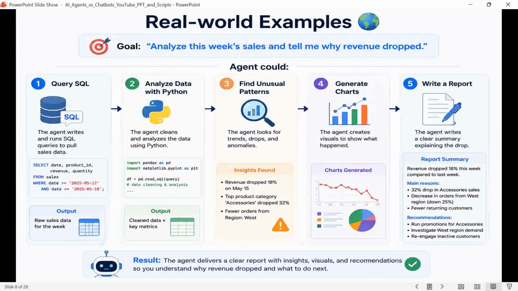Now let's see a real world example. Imagine a manager asks, analyze this week's sales and tell why the revenue dropped. A chatbot may explain how to analyze the data, but an agent can actually query the database, analyze the numbers using Python, identify unusual patterns, create charts and prepare a report. That's a major difference, right?